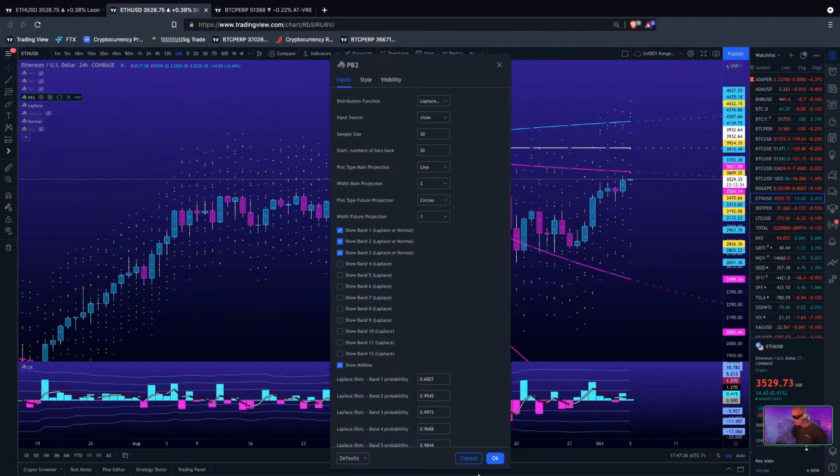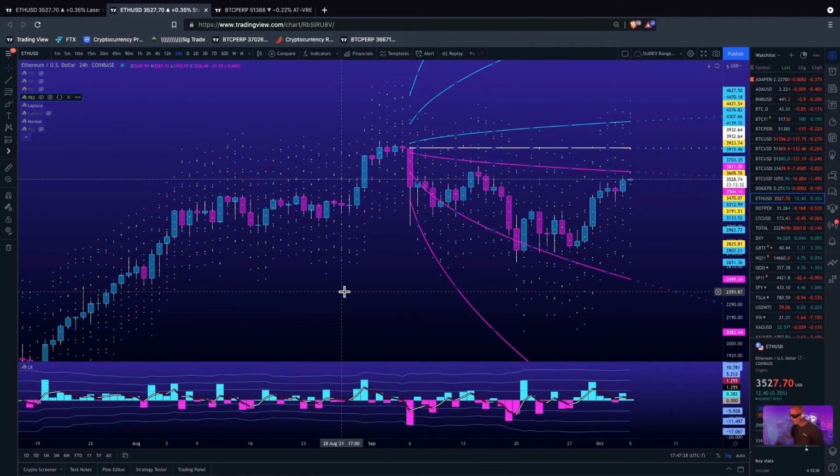There we go. Let's see what this is looking like. Let's see where we're at. Yeah, okay. So Ethereum is working back up to the mean of this projection, right? Where's that at? 39.21. What else is right there? Look at the 95.4 Laplace distribution range, 39.22.